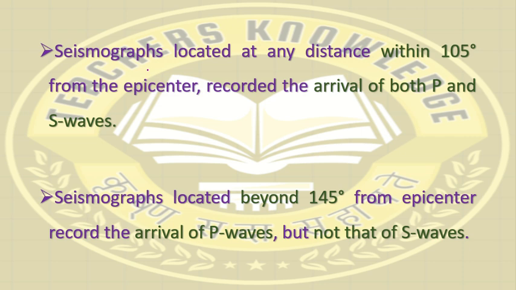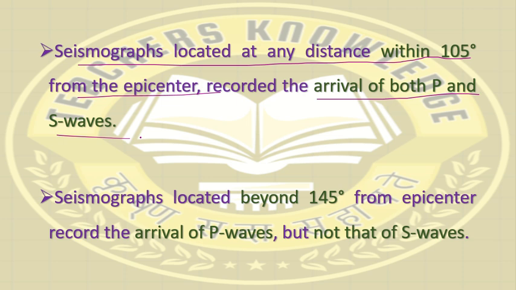Let's start with the key concept of the shadow zones. There are three basic conditions. When the seismograph is located at any distance within 105 degrees from the epicenter, there is arrival of both P and S waves. This is condition number one.